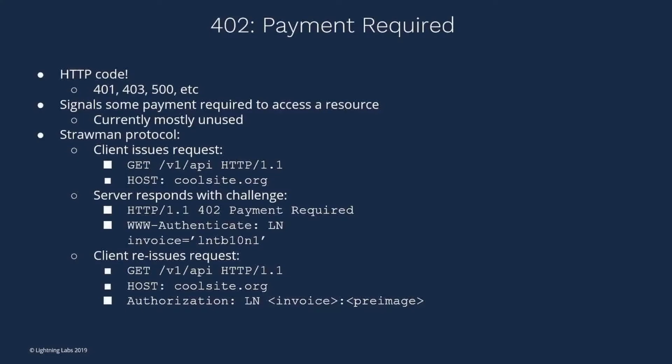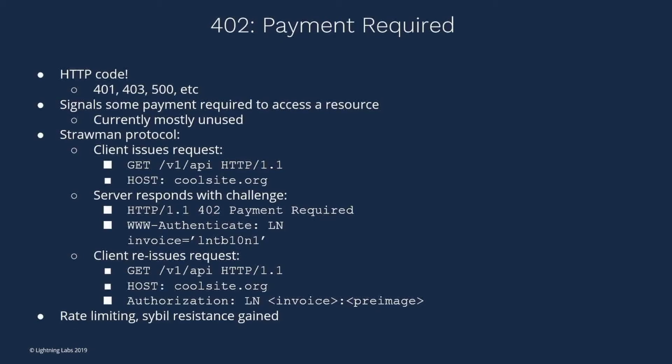The cool thing with this is the server itself just needs to get an invoice from the Lightning node, but beyond that, whenever it's checking any of these responses, it can be more or less stateless, right? Because it can verify the invoice was properly paid, that the node actually signed the invoice, and that the pre-image was properly crafted. So what we get with this is a kind of rate limiting, because we can raise the price of servers and price it depending on what's going on. We also get some degree of Sybil resistance, and even a degree of login, right? I can take that tuple of the LN invoice and the pre-image together, and that's now my login to any particular site. There's no email, and if I want a persistent session, I can use this for that purpose.